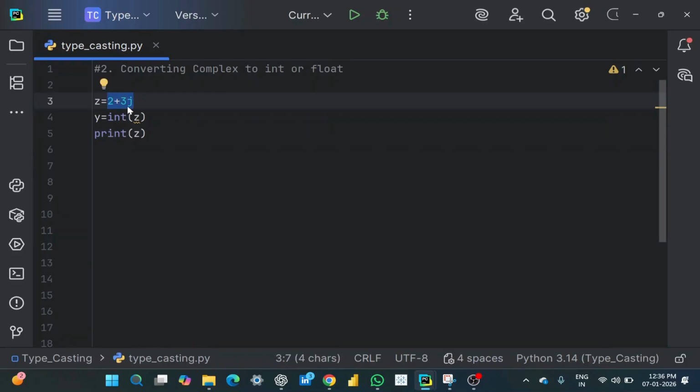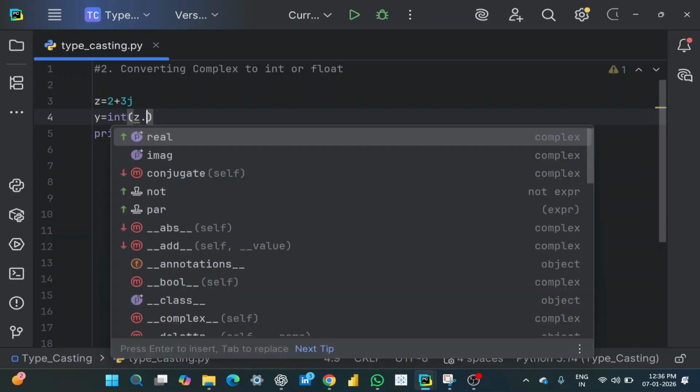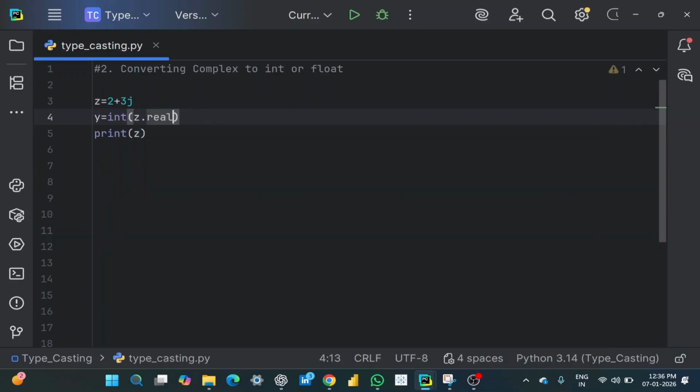But here is the thing, if you observe carefully, this 2 is a real number. So if we extract this 2, then we can convert it into a float. And in the previous chapters, we have learned how to extract a real number from a complex number. So we will be using z.real to extract only the real part from a complex number.